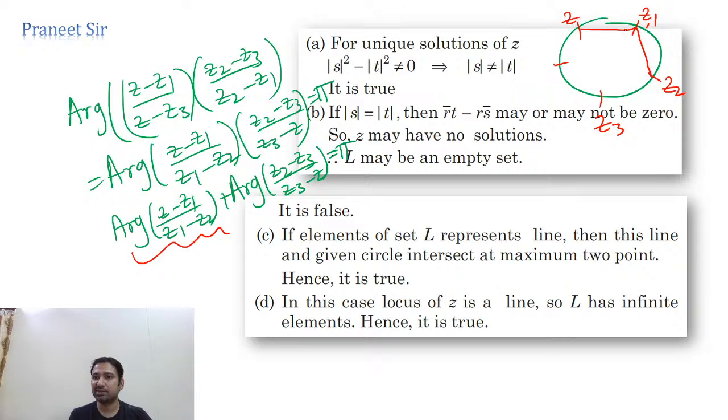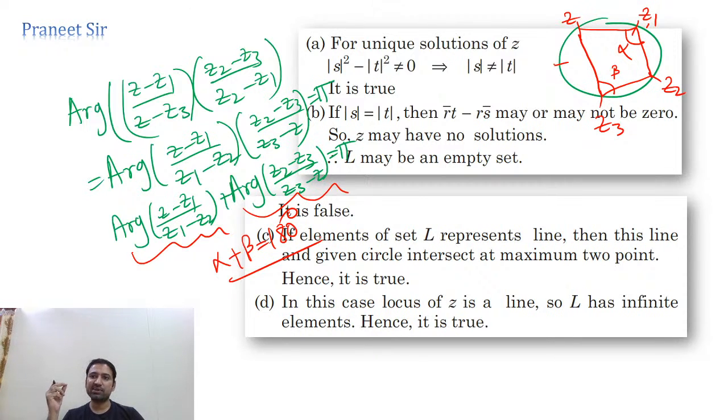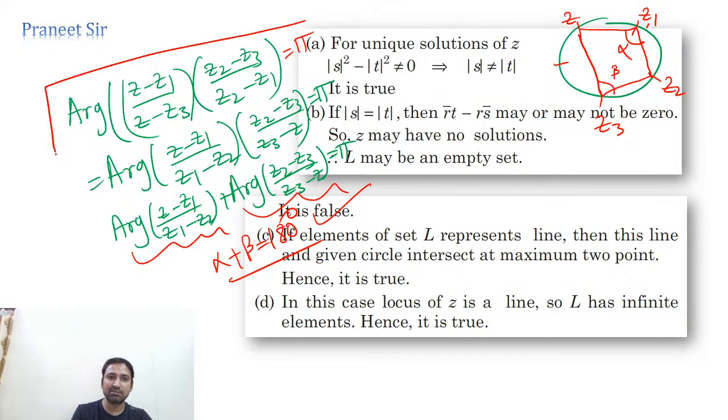This angle only, right? He is talking about this angle, guys. If you take this angle as alpha, and what about this? This is (z2 minus z3) by (z3 minus z). So this angle is beta. So finally, what he is trying to say is alpha plus beta is equal to 180 degrees. Correct, right? If z, z1, z2, z3 are concyclic points, what is the condition? Sum of the opposite angles should be equal to 180 degrees. That's what he is giving. So this given condition is nothing but the condition for concyclic.